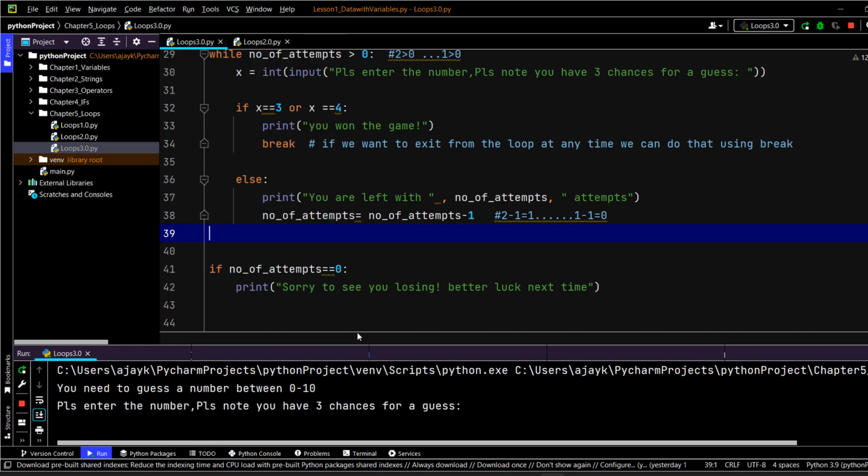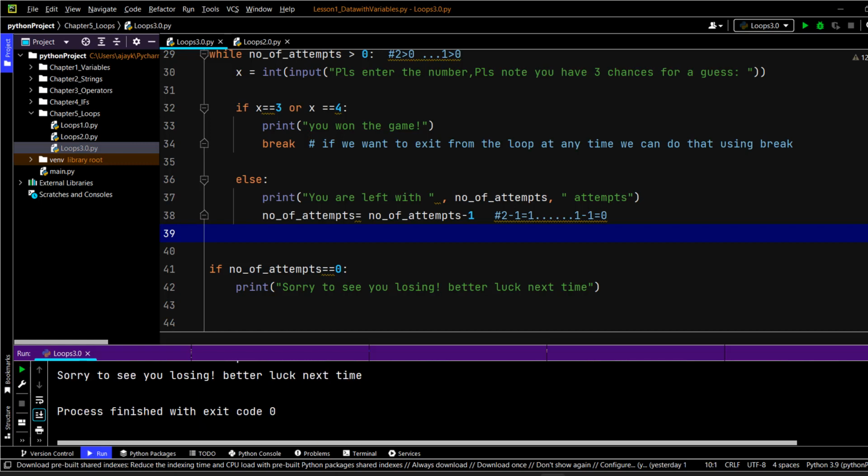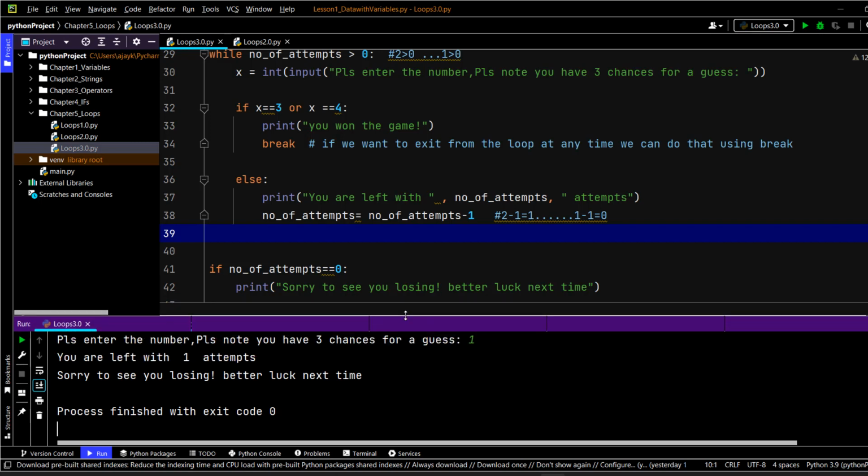So yeah, this is the first time we are going to enter a number. You're left with two attempts now. Okay, which is correct, right? Sorry to see you losing. Better luck next time. Now this is fine, but one attempt is still left. So this is where we have a problem. Now we need to sort it out because previously this line was not coming and now this line is coming, right? But we want that third attempt, basically we are not giving to that person, isn't it? Right? So what is happening here? We need to just figure it out.